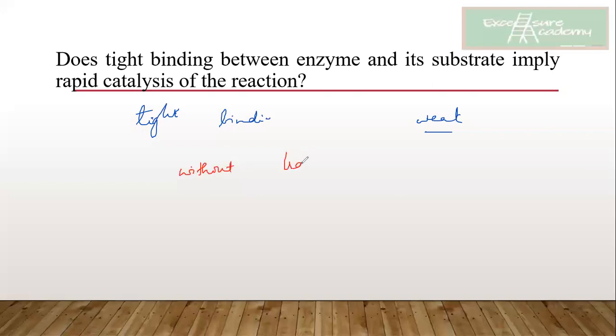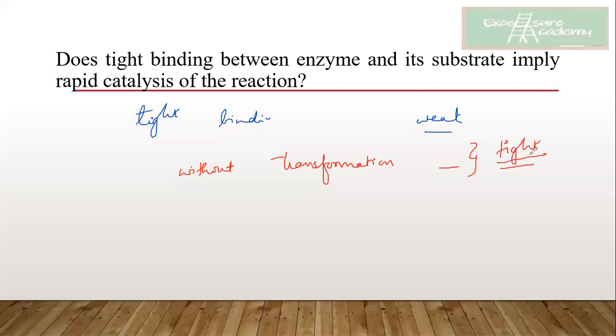Without undergoing any transformation change. Okay, so without any transformation of the binding energy into a distortion strain, agar nahi hai, then we can say that the binding is going to be the tight one.